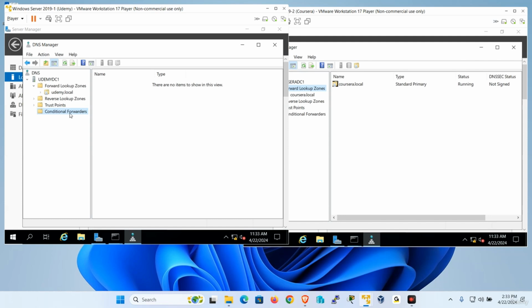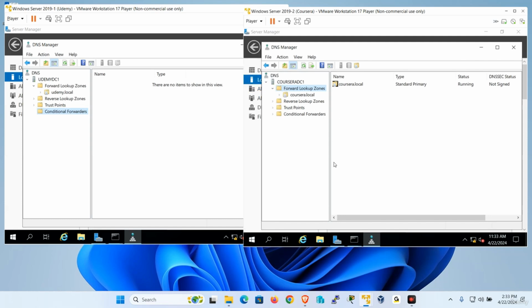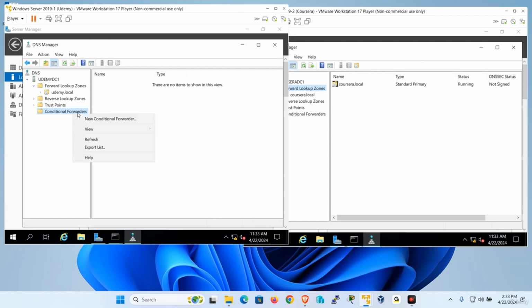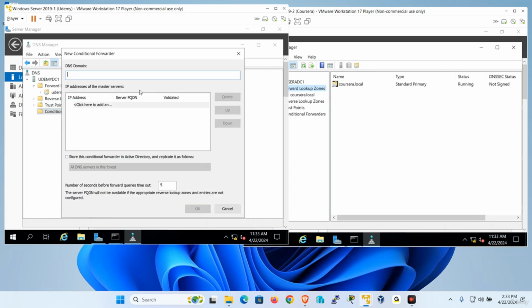For example, if I'm on Udemy, who has information about Coursera? This system over here, and what is the IP address? It's 200.1. So if I right-click conditional forwarder, I'm going to forward the request to another DNS server that knows about Coursera. And at the top over here, I'm going to put the DNS domain name, which is Coursera.local. And right here is the IP address, which is 200.1, and press enter. Even though it gives me an error message, that's fine. I'll come back to it later.